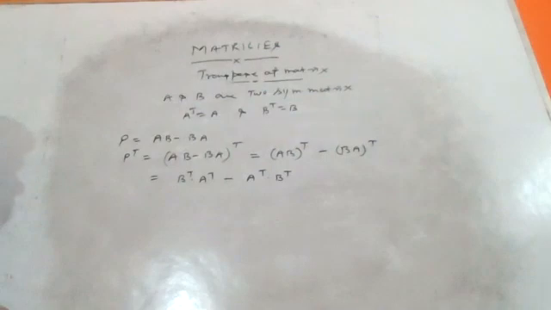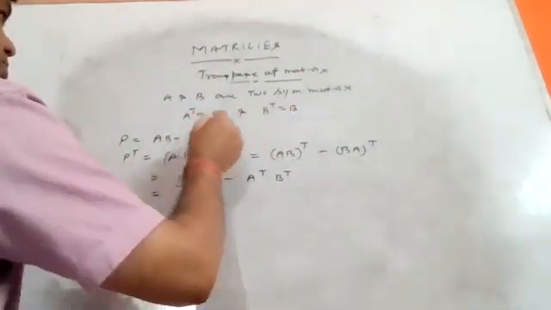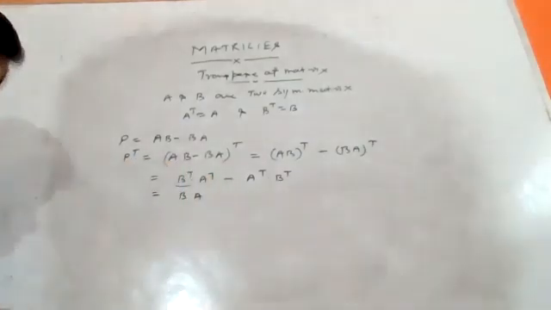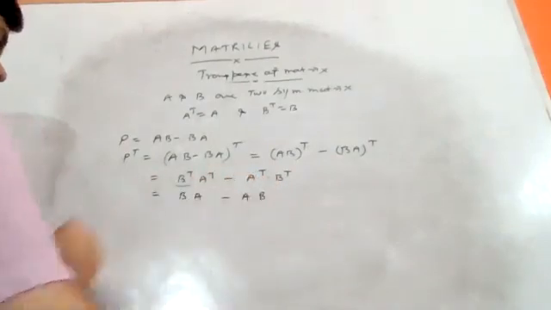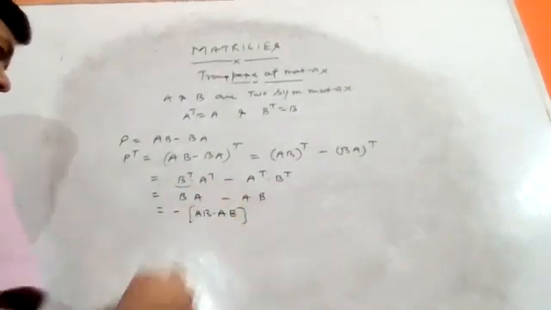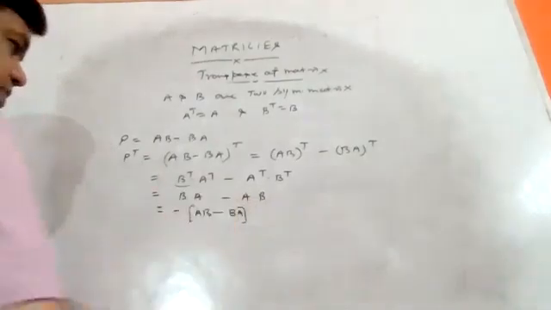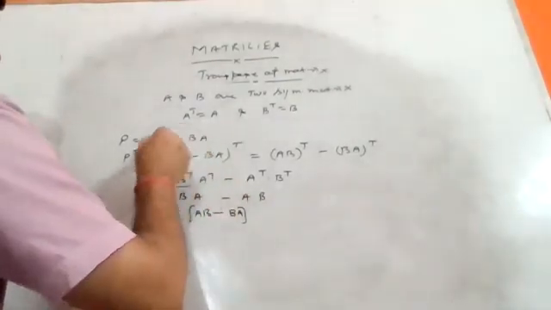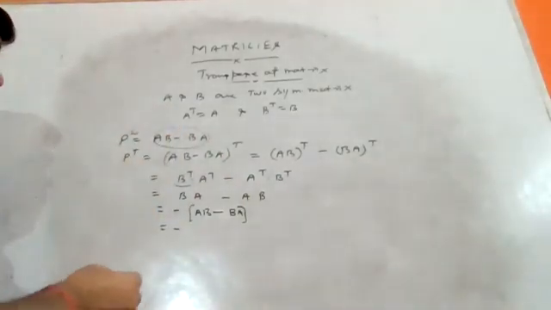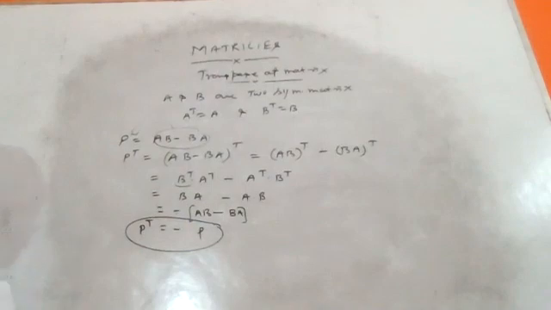But B transpose is equal to B and A transpose is equal to A. That is B A minus A B. Taking minus common, you get minus of AB minus BA, and AB minus BA is the parent matrix P. So P transpose is equal to minus P. So this is a skew symmetric matrix.